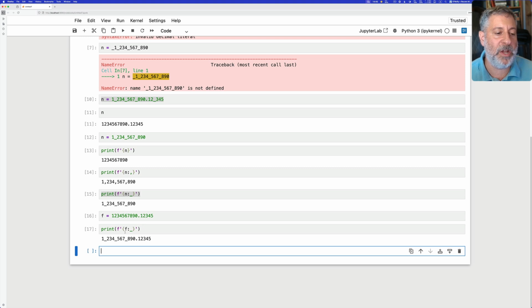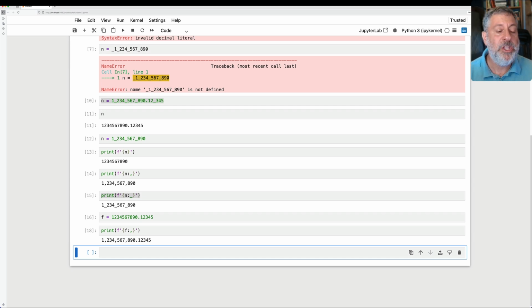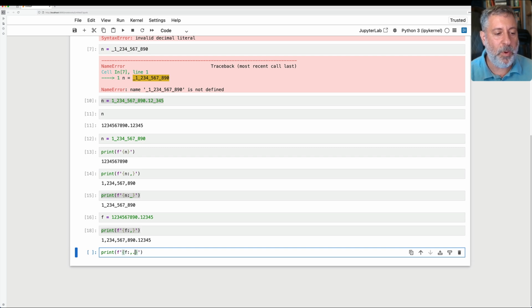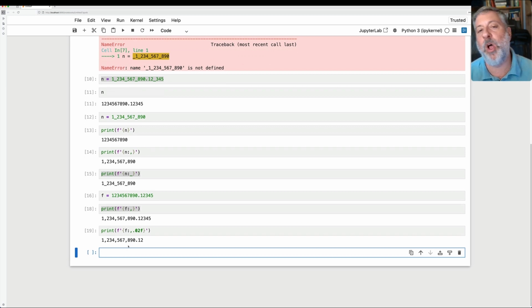Notice that it's only going to put the underscores, or the commas for that matter, before the decimal point. Stuff after the decimal point, it won't. You can, of course, mix this together with other stuff. So you can say comma .02f, and then it will round to only 2 digits after the decimal point, and it will also show things with commas. That's pretty sweet as well.